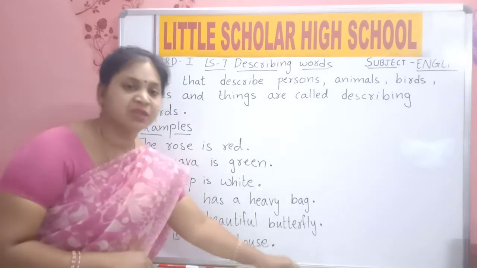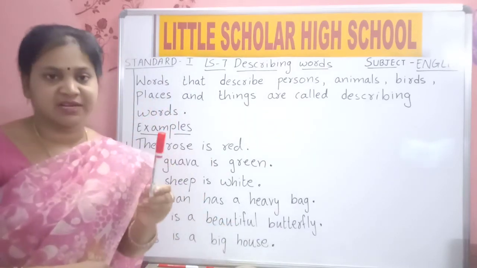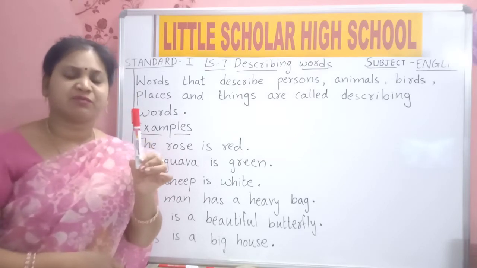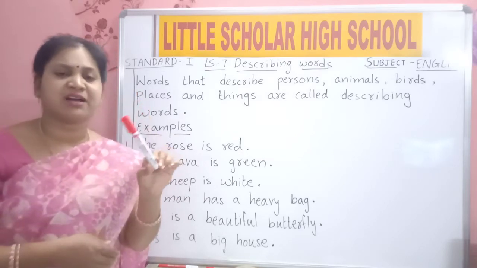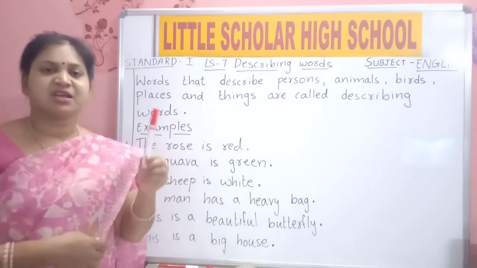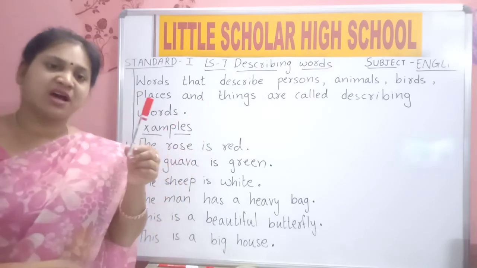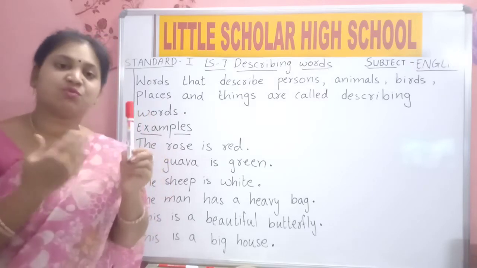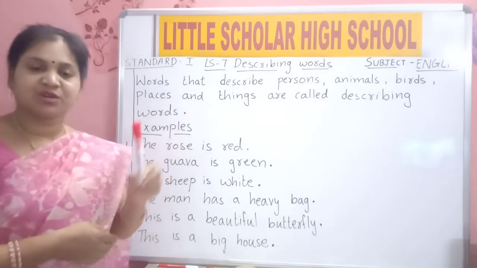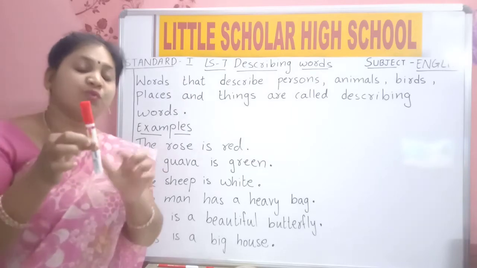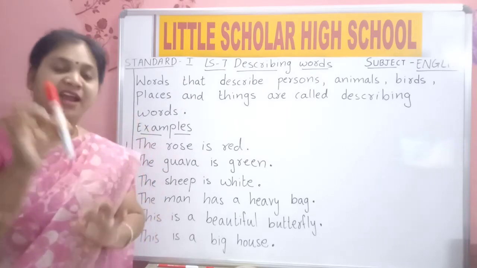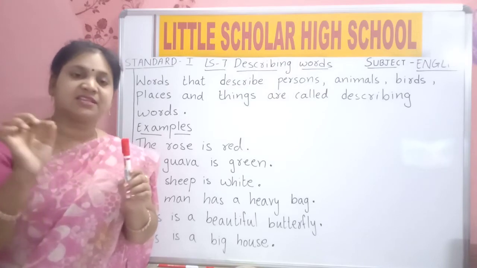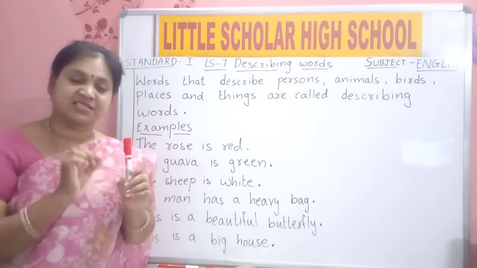Understood, children? What is this? Marker. Say something about the marker. My teacher uses this marker for writing on the board. If I ask you to say something about this, what will you say? My teacher uses it to write on the board and it is white and red in color. It is a red marker. So, red is a describing word.